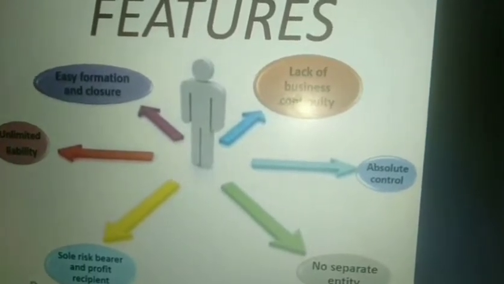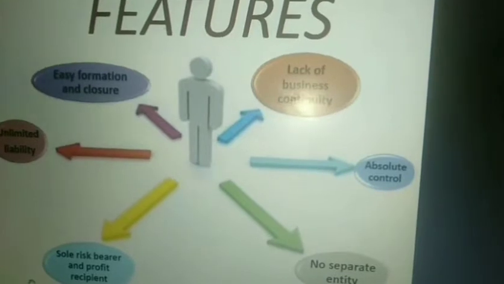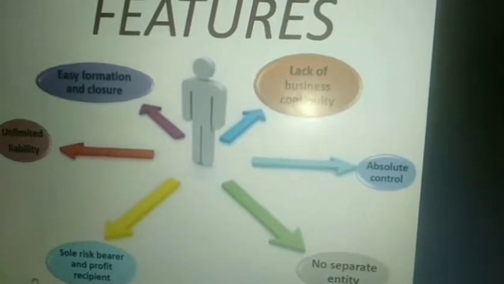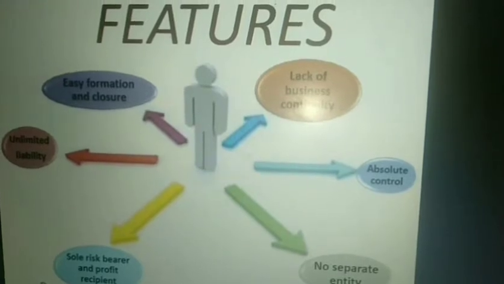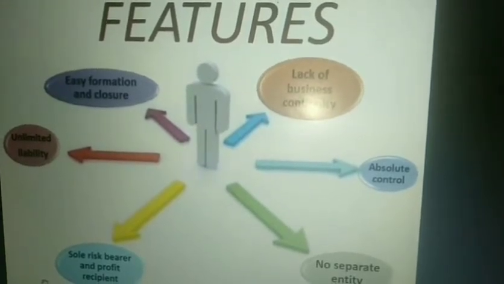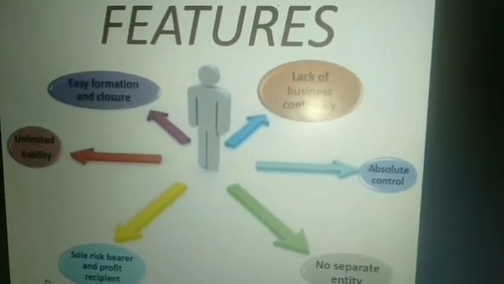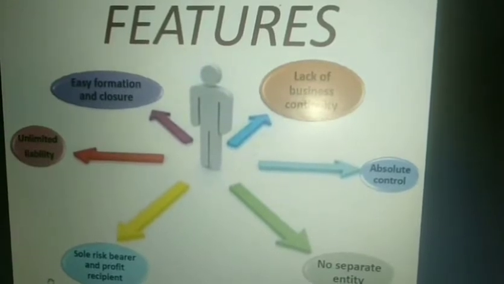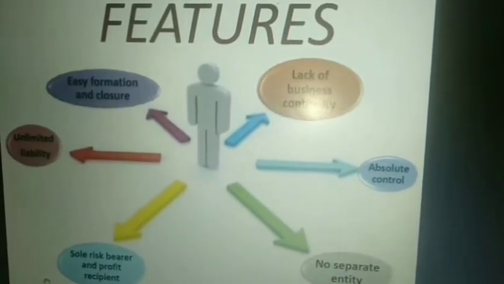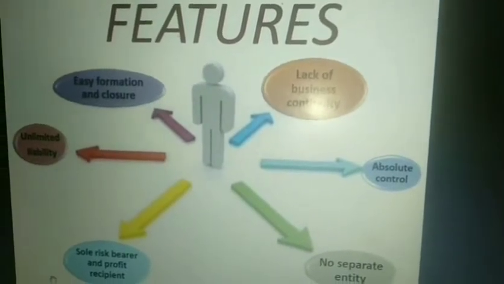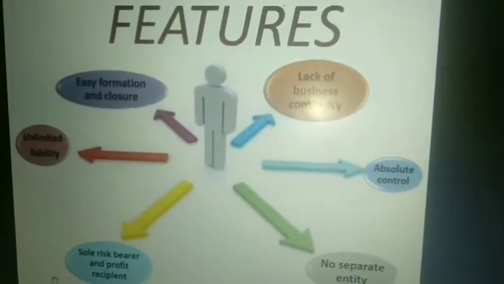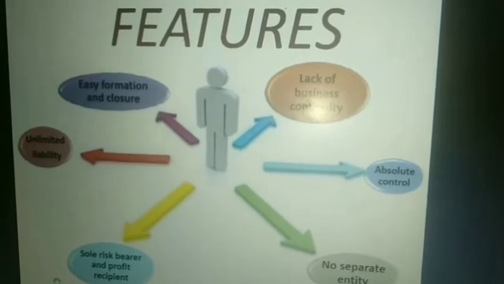The next most important feature is sole risk bearer and profit recipient. As in case of sole proprietorship, there is only a single owner. That owner bears all the risk in the business and gets all the profit. He doesn't have to share his profit or losses with anyone.